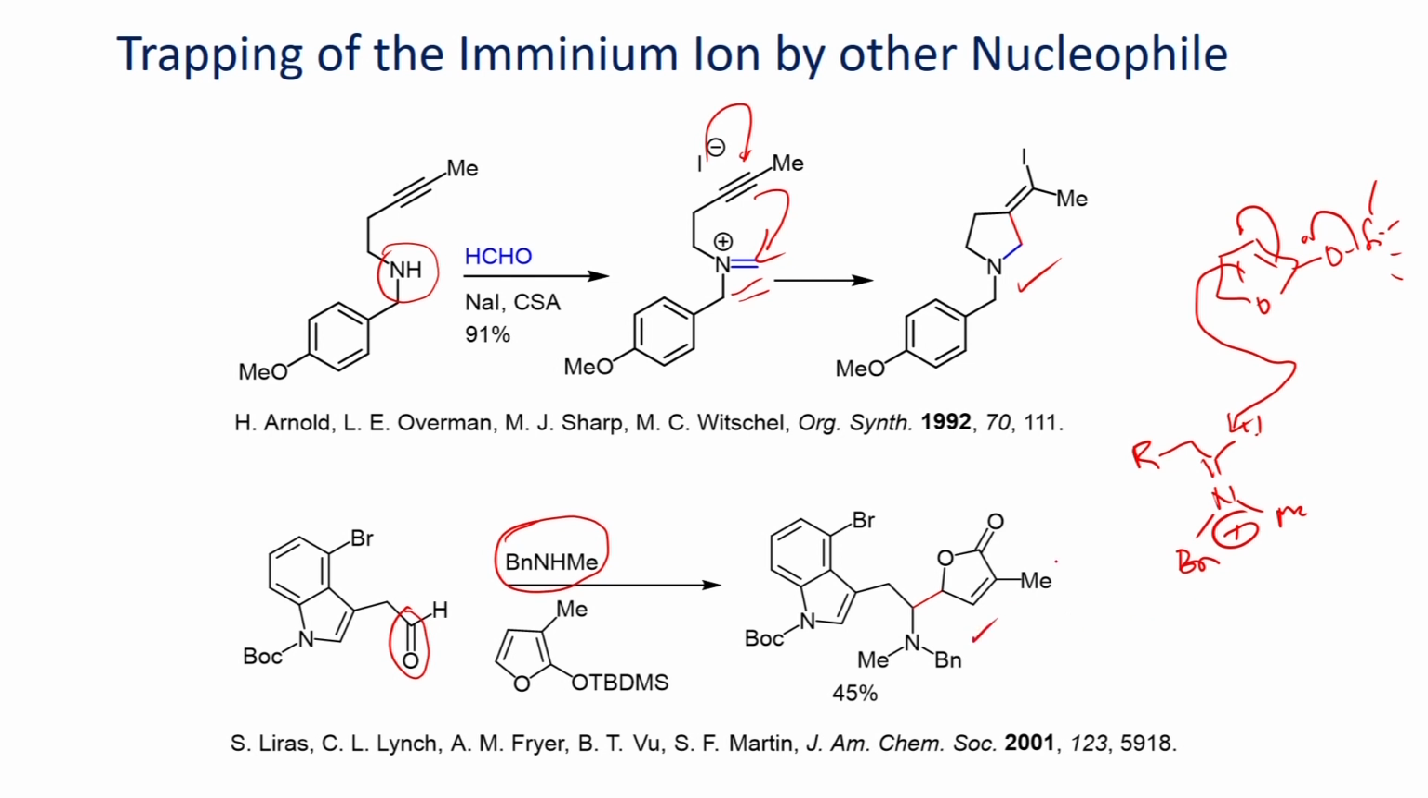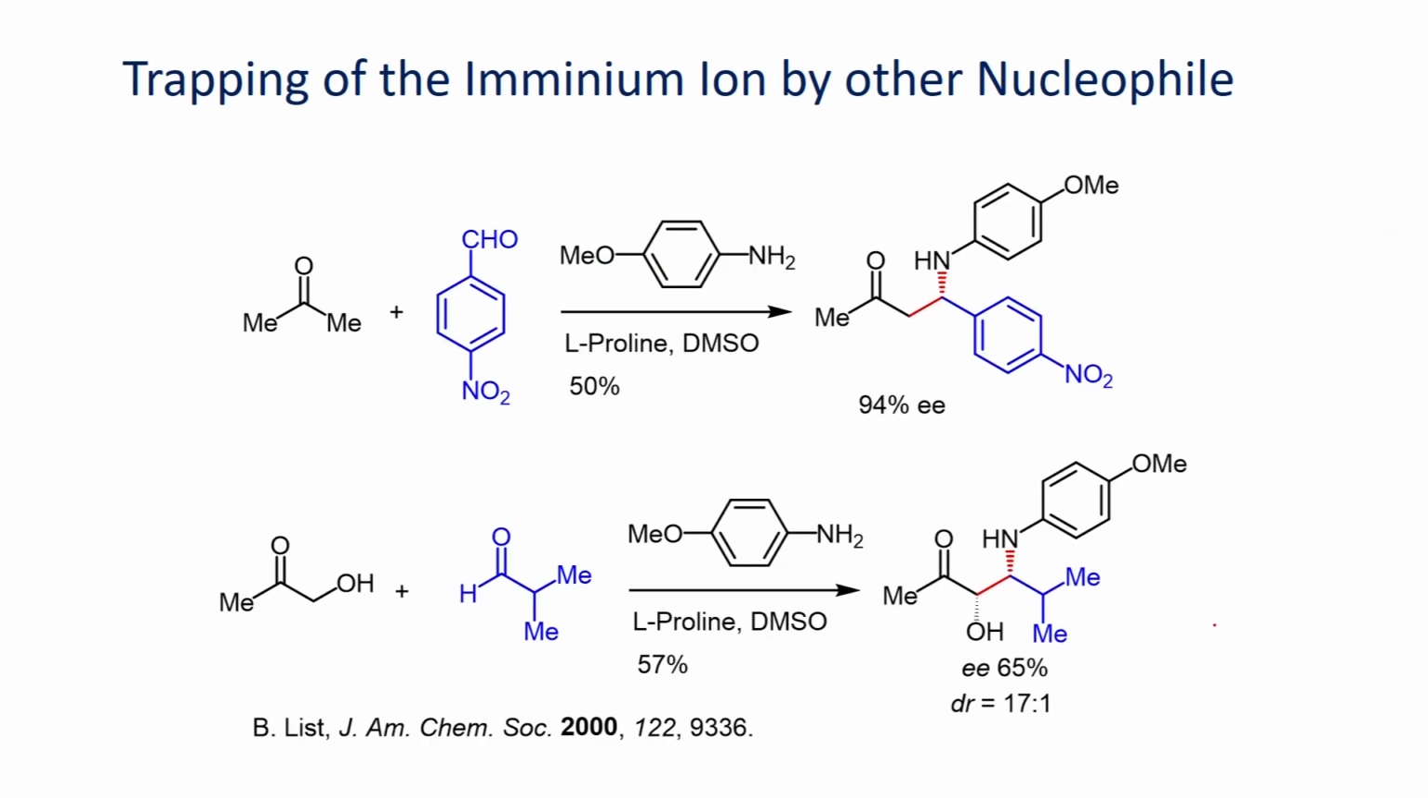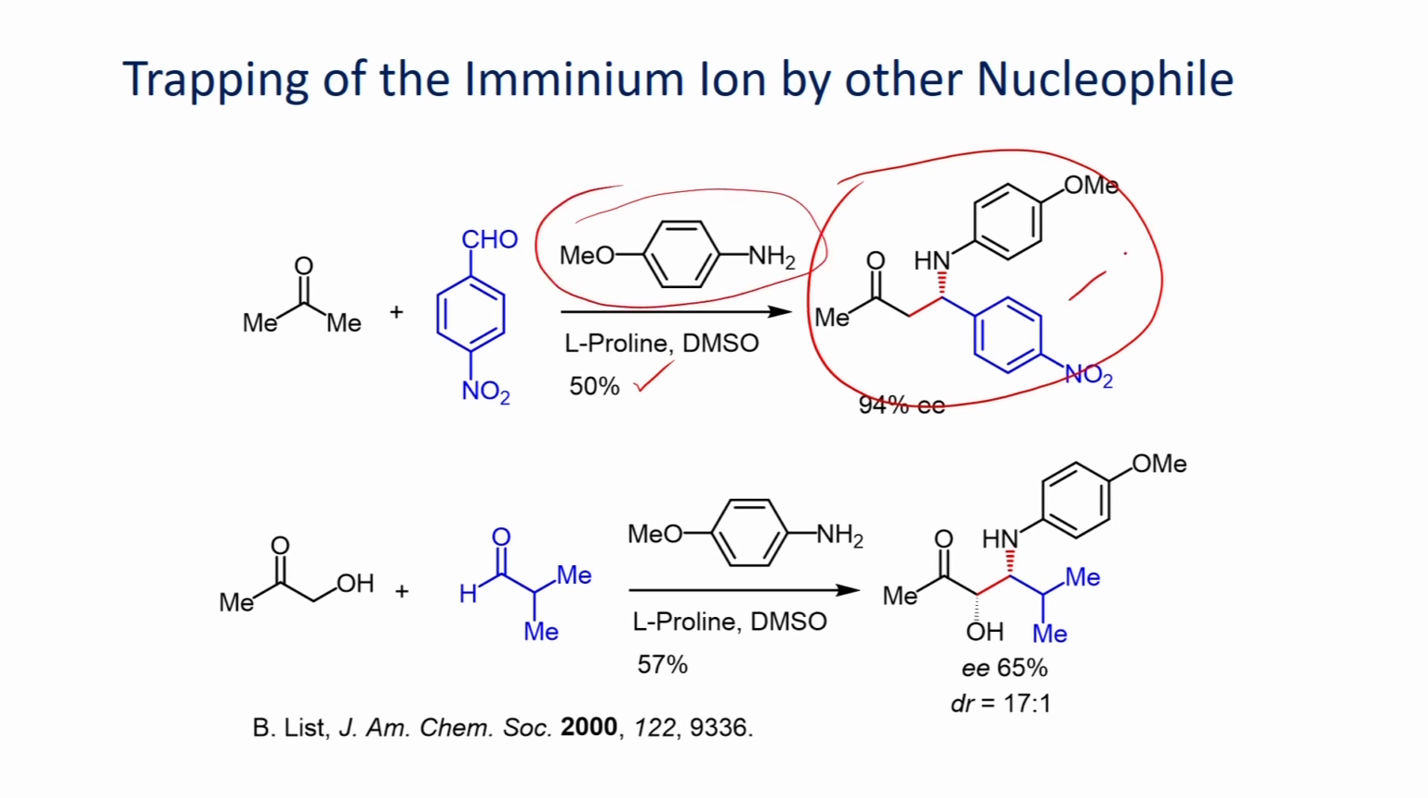to give this product. Here an example shown for the enhanced selective synthesis of the Mannich product. In the presence of L-proline, the reaction of acetone can be carried out with 4-nitrobenzaldehyde and this aniline derivative to give this addition product.